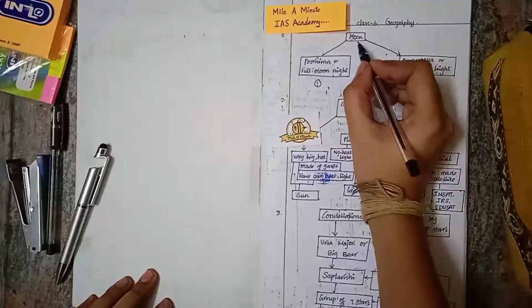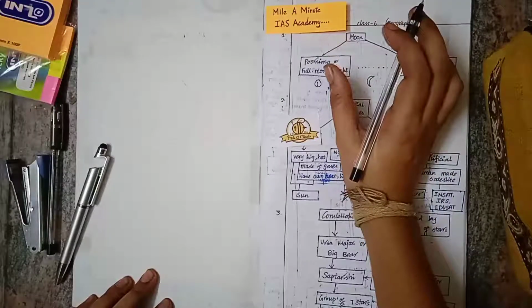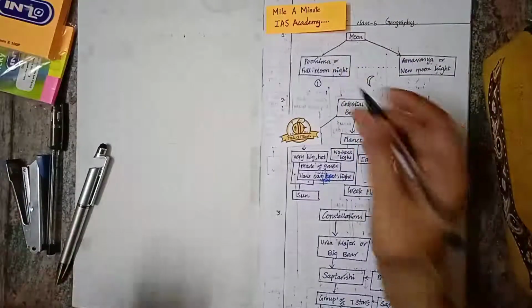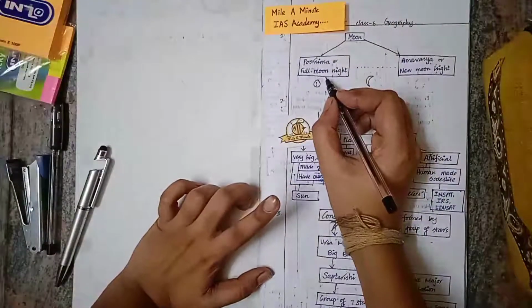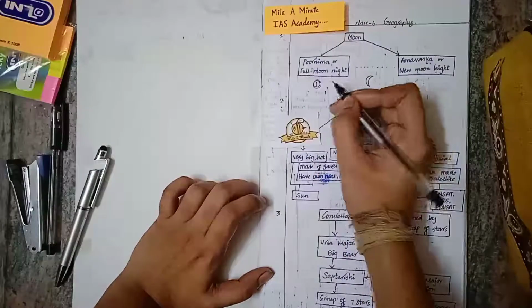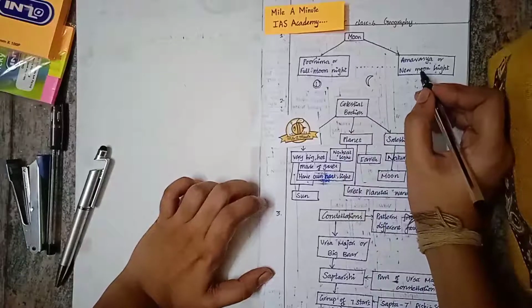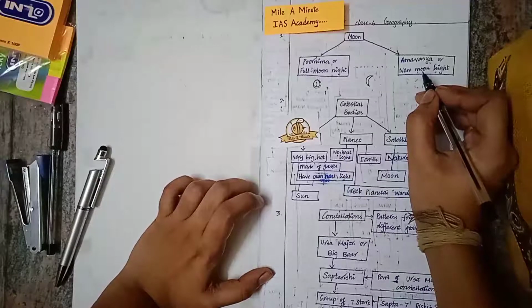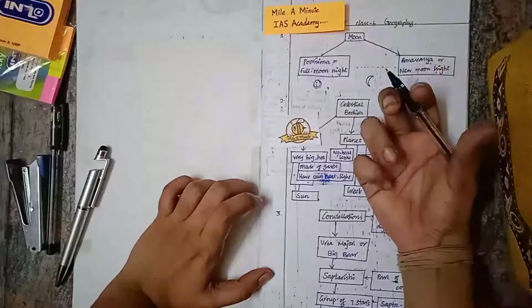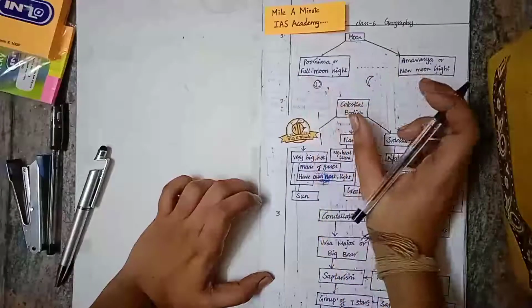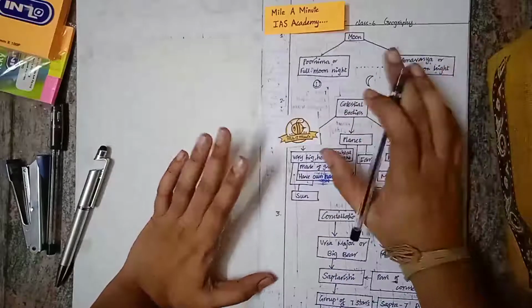Chapter 1 first, the Moon. The Moon is not always in the same shape. The Moon appears in different shapes, right? One day we have a full moon night, called Purnima, in which the entire moon is visible, and another day in which no moon is visible, called Amavasya or new moon. This is because of the amount of sunlight that the Moon is receiving. Based on that, Purnima and Amavasya happen.